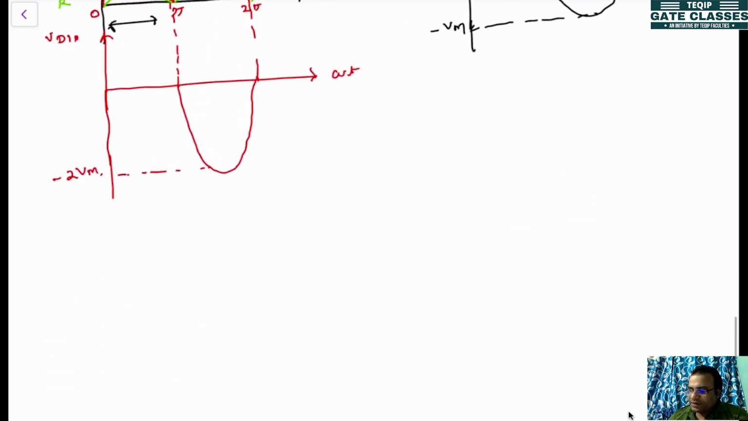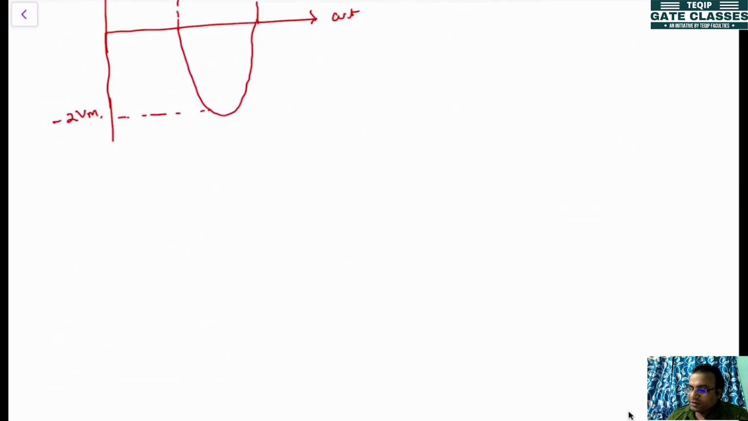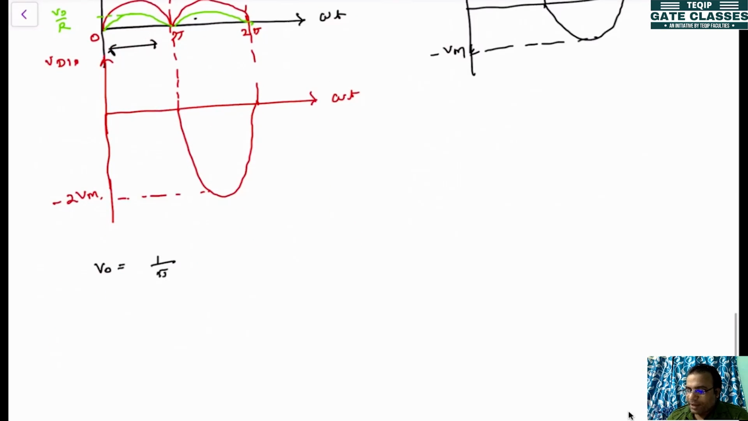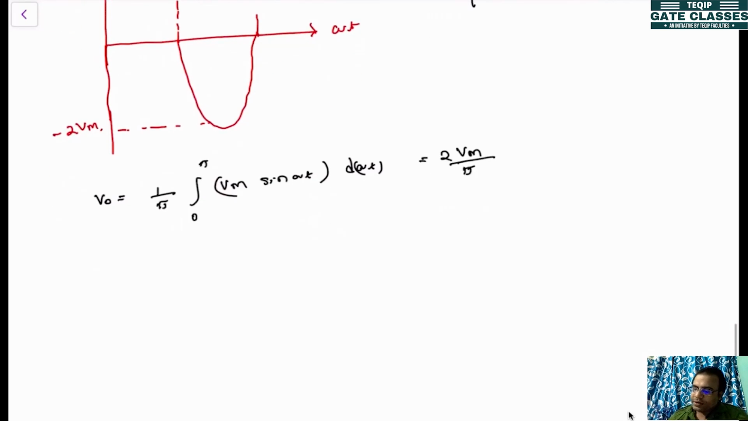So that will be the only difference here. Now if you find out the expressions, V0 will be, the time period is pi, so it will be 1 by pi integral 0 to pi Vm sine omega t d omega t. If you solve this one, same procedure, it will be 2 Vm by pi. Clear?